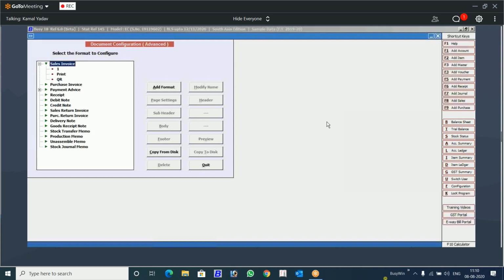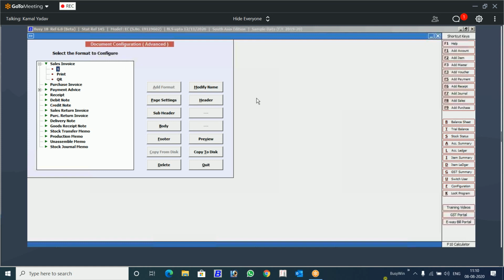So first, I will create a blank format using a QR code so that I can tell you how to design QR code. Then we will make it more complex and use it in the actual invoice. So that's how I'm going to do it today. We will use this format 1 to give the information related to QR code.